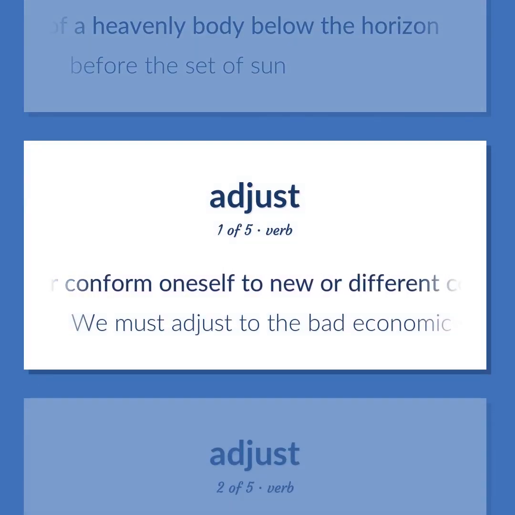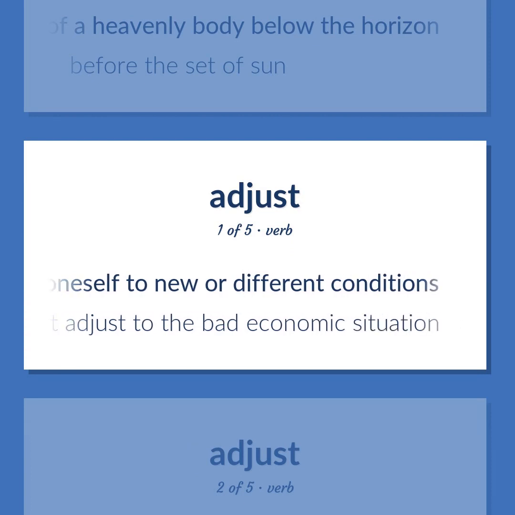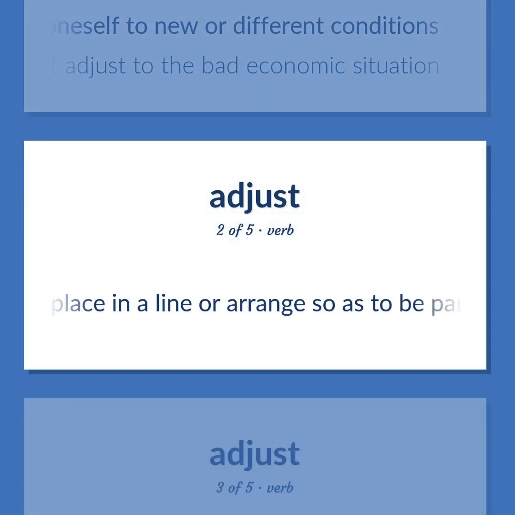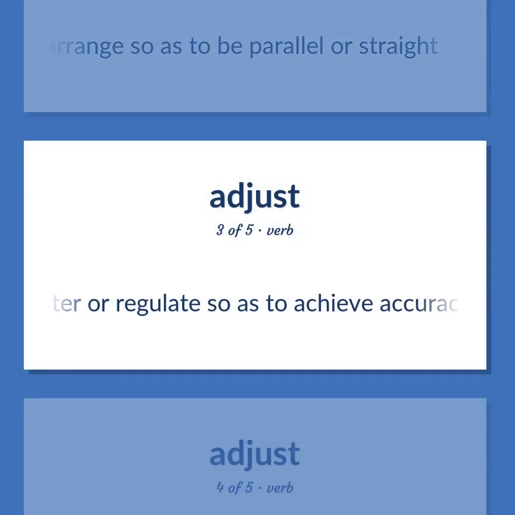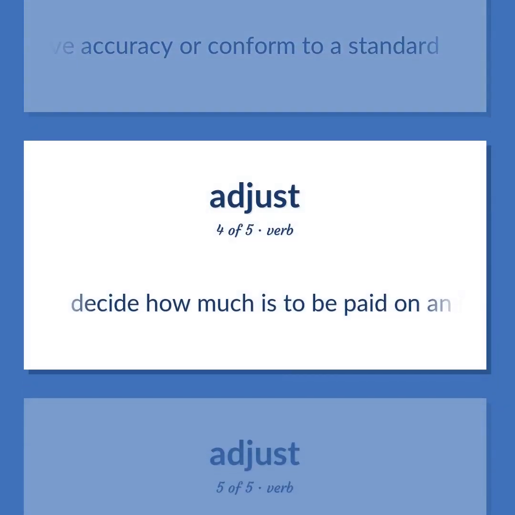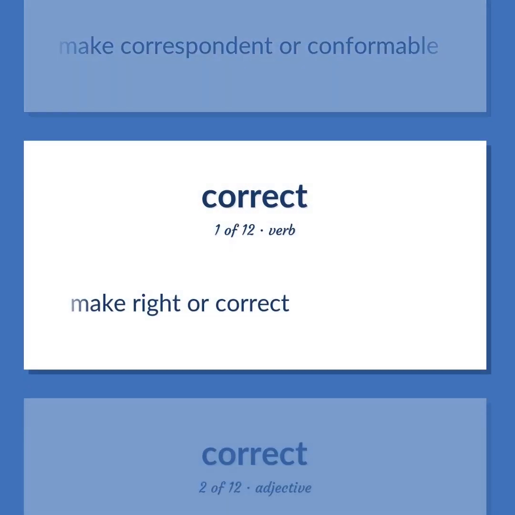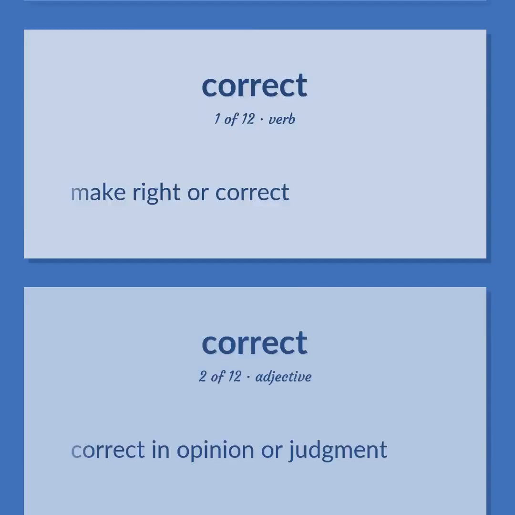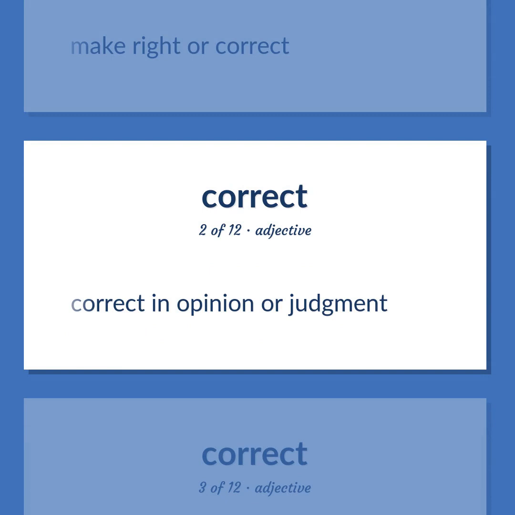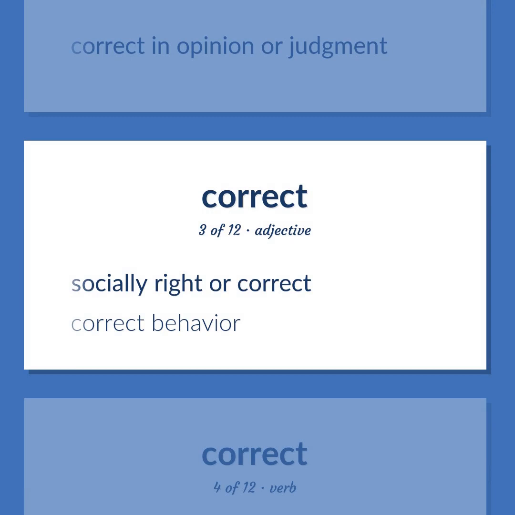Adapt or conform oneself to new or different conditions. We must adjust to the bad economic situation. Place in a line or arrange so as to be parallel or straight. Alter or regulate so as to achieve accuracy or conform to a standard. Decide how much is to be paid on an insurance claim. Make correspondent or conformable. Make right or correct. Correct in opinion or judgment. Socially right or correct. Correct behavior.